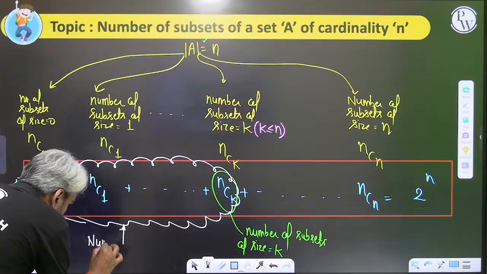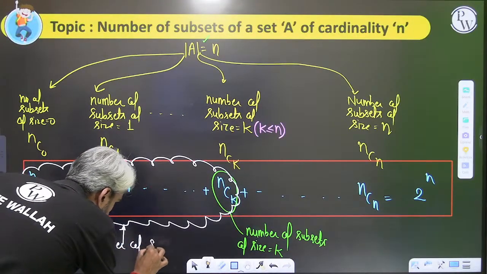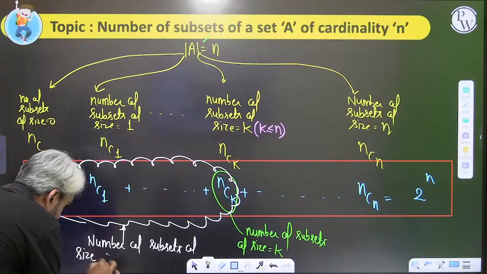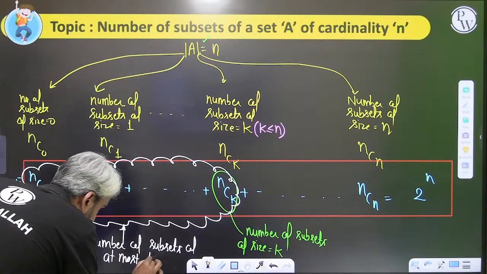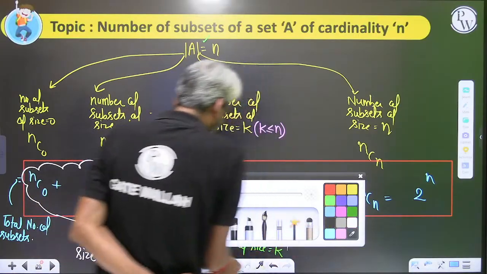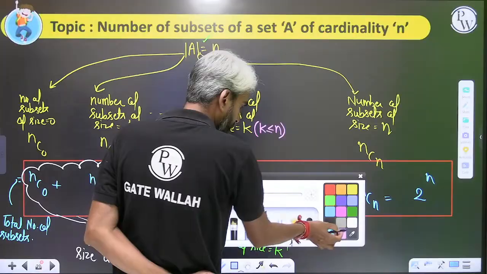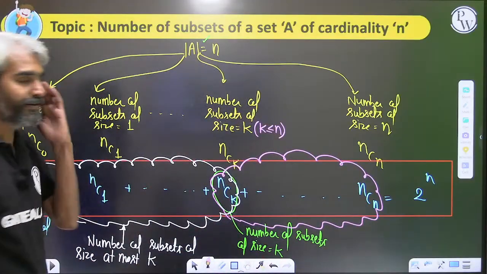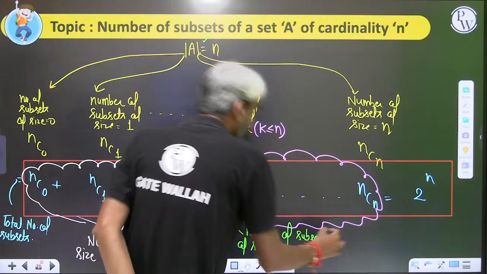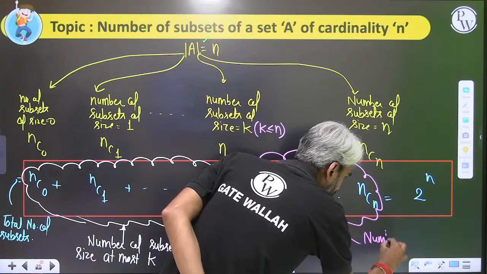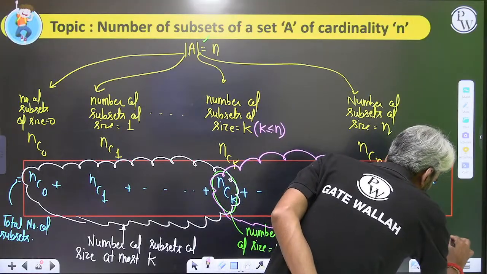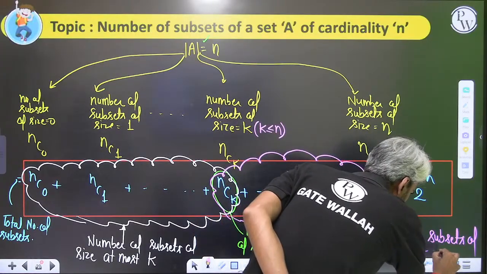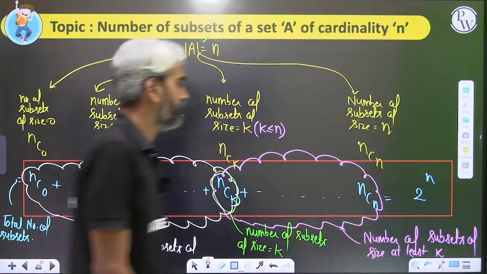Number of subsets of size at most k. Now, if I add this in a different color, NCk plus 1, NCk plus 2, up to NCn, then you will get the number of subsets of size at least k, not at least n. Number of subsets of size at least k.